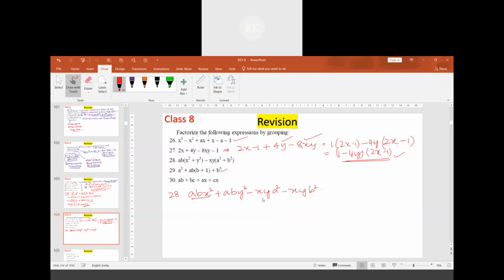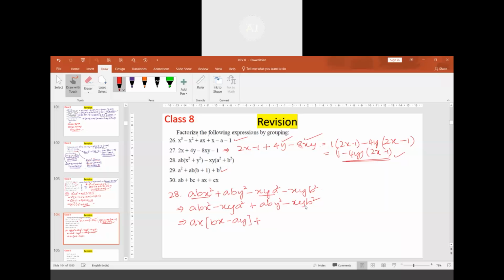Now let us make group of these two, abx square with minus xy a square, then plus aby square with minus xy b square. Now you observe there is ax common. If ax is taken out, we will be having bx minus ay.